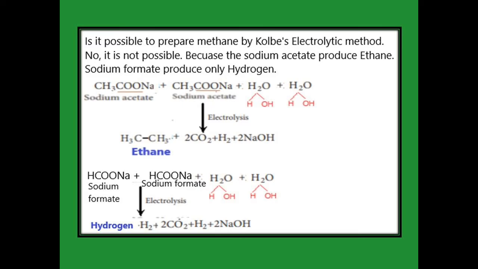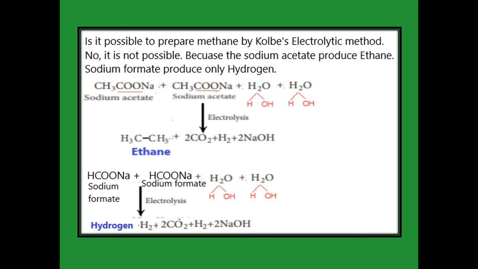The OH is attracted by 2 sodium, so it produces 2 sodium hydroxide, and in water we have 2 hydrogen. Those 2 hydrogen combined together produce H2, and the carboxylic part removes 2 carbon dioxide, and what we have remaining in sodium formate is just H. That 2 hydrogen combined together produces hydrogen. So in this reaction we are getting 2 moles of hydrogen. One is from sodium formate and another one is from the 2 moles of water.